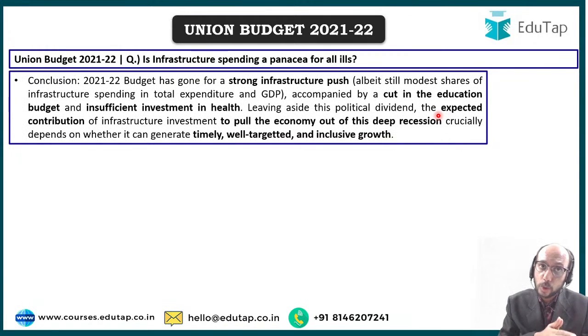So you can conclude by saying that yes, we have given a strong infrastructure push, no doubt about that, but there are various sectors like education and health which could have received more attention. There are various vulnerable sections of society who could have received more attention. There are various sectors of the economy, particularly your SMEs, who could have received more attention. Things should have been more timely, well targeted, and towards inclusive growth. Can infrastructure do this? Only time will tell. Immediately we do not know whether infrastructure will be a panacea for all ills.